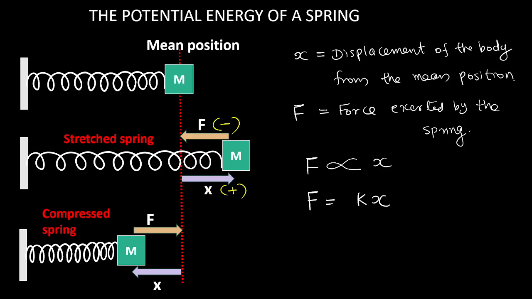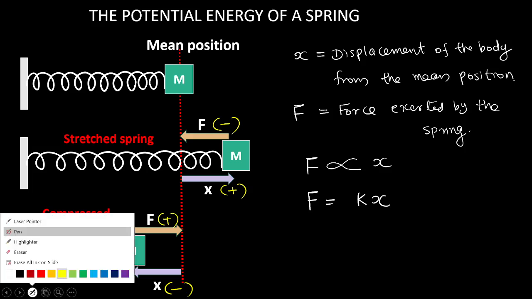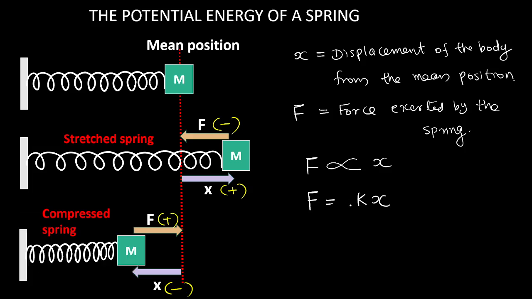Same thing you can see here also. Here x is negative. The displacement is towards left, x is negative. But force is positive, towards right. So from both the diagrams, it is clear that F and x have opposite sign. So I have to do some modification in the formula. If I consider the sign, I have to put a negative sign on the right side.